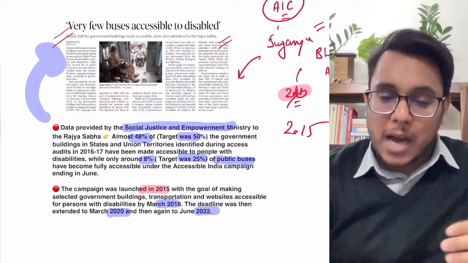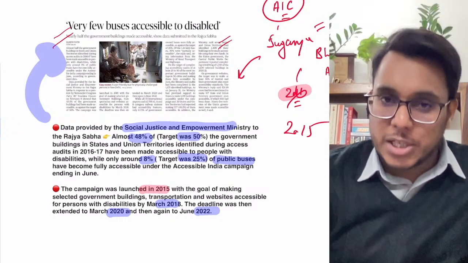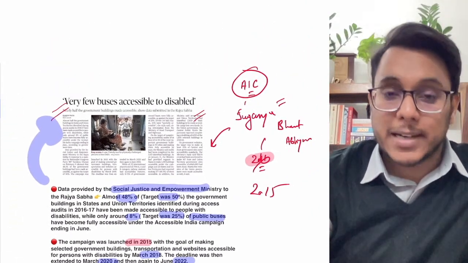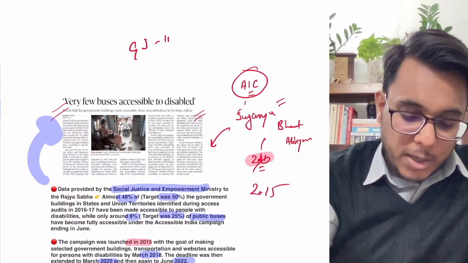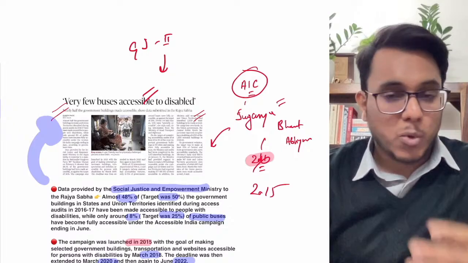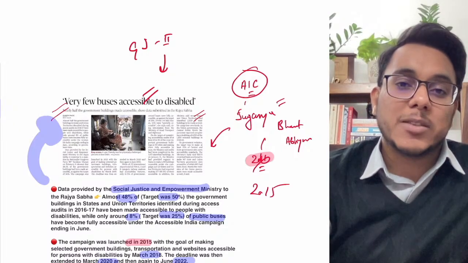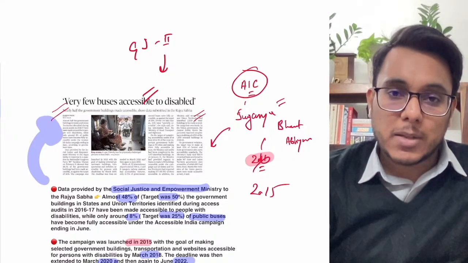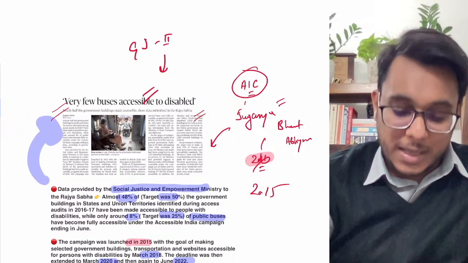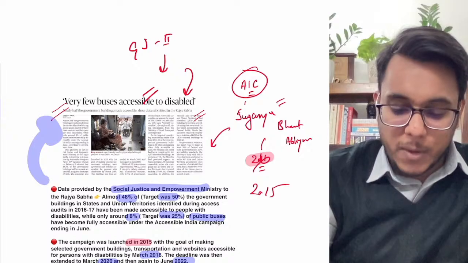this is how government schemes are actually moving on. In GS paper number 2, there is the critical appraisal of government schemes and policies, so when we talk about such themes, how government is moving, we can talk about it. Moreover, in GS paper 2, vulnerable sections of Indian society are there, and within the vulnerable sections, the disabled people are a very important component. So there also we can use such data. That is all about it, and now we'll be moving to the next article.